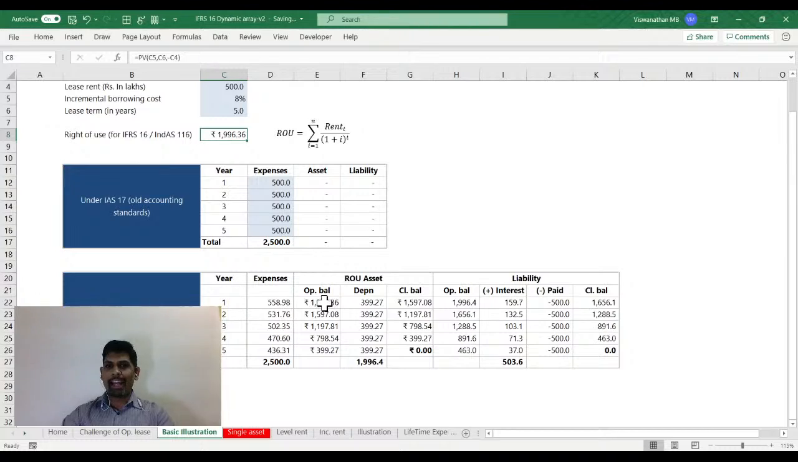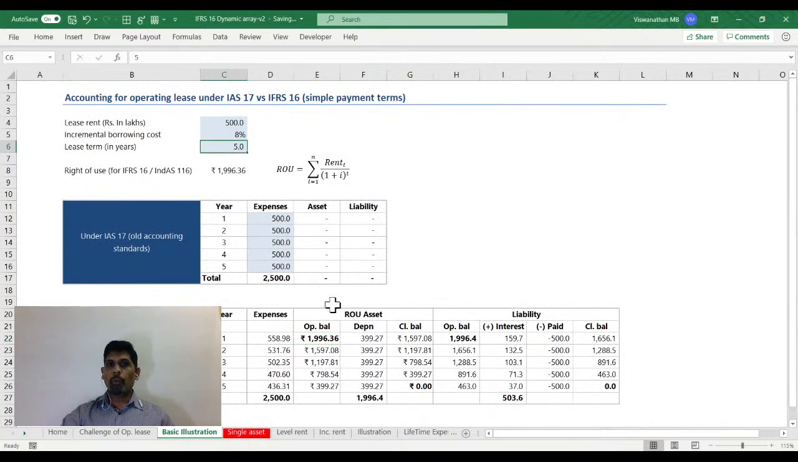So what I'm going to do is, at the beginning of the lease term, I'll create an asset for 1996, and I'll also create a liability to the same extent. Now this asset will be depreciated. Because the life of the asset is 5 years, we'll depreciate it equally over a 5-year period. So 1996 divided by 5, which is our lease term, and our closing balance becomes 1996 minus 399. Next year this becomes my opening balance, and I'm going to have the same depreciation. So each year I'm going to depreciate this 1996 over a period of 5 years.